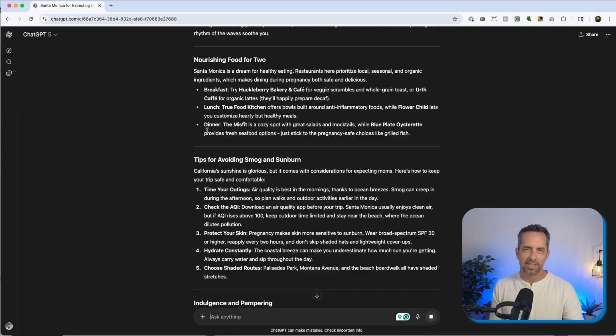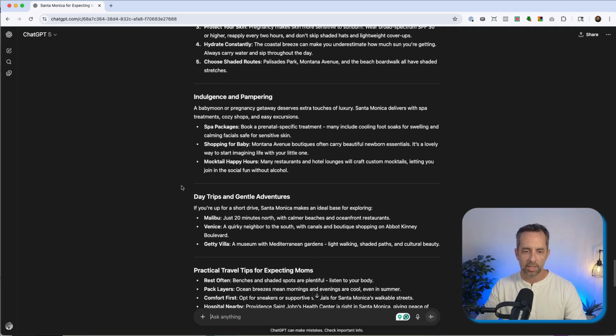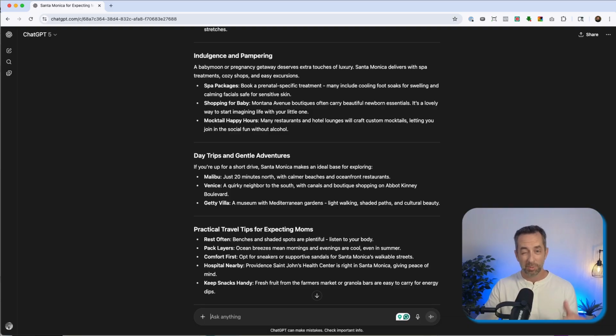I think this task is the main thing we think of when it comes to a prompt. It's like, hey, I'm asking you to do something, but this could be really, really robust. This could be pages of information if you get really serious. But the more data you give it, especially with ChatGPT 5, as we talked about in a previous video, the better it's going to do.